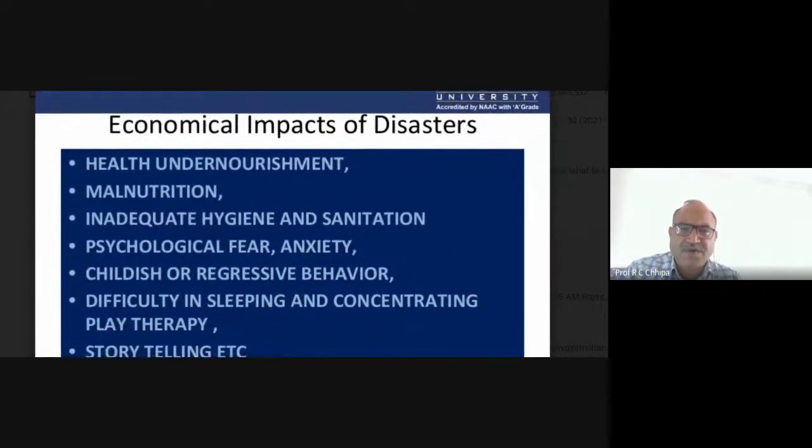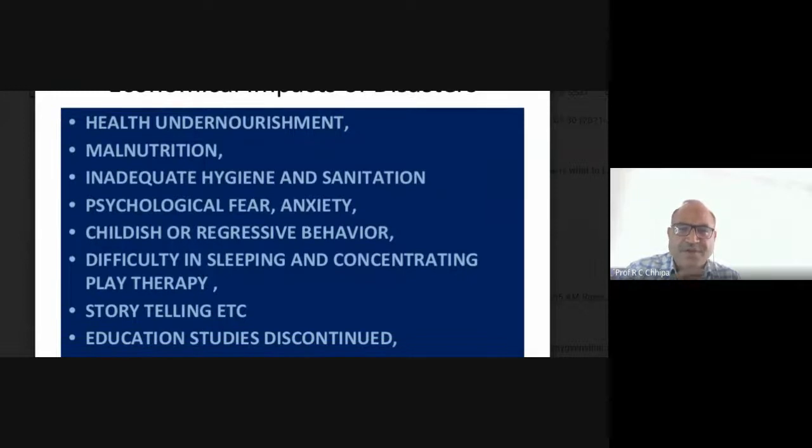Now one more addition to what happened to human beings: the health and nourishment, the malnutrition. This is also one of the situations in the case of African countries, because of the natural disaster.